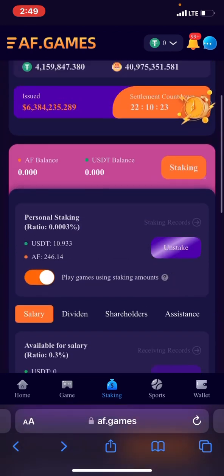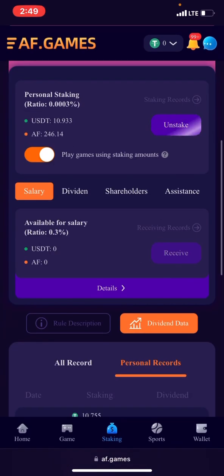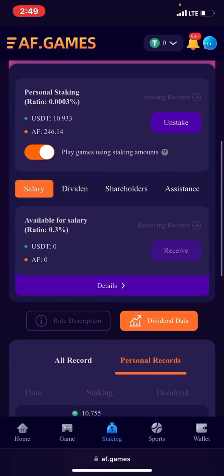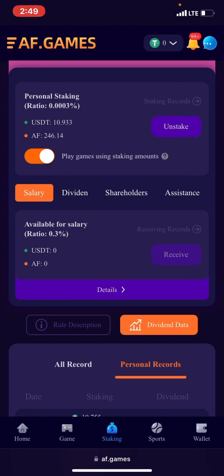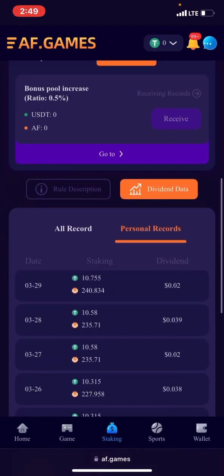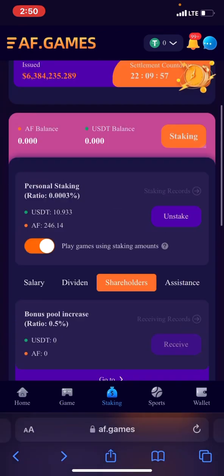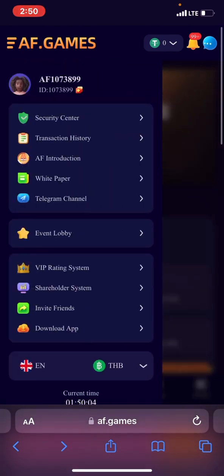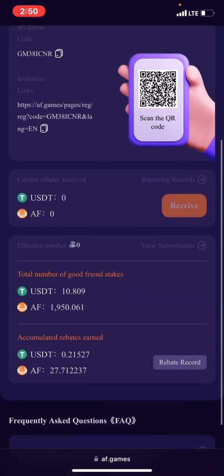Once the timer finishes counting, this salary and dividend will show a gold sign. Right, once it shows a gold sign, then I'll click on receive to receive whatever coin in USDT and half that I get, and also on dividend. But if I have people under me that I've referred, I will click on shareholder also to receive, because I've done that today already. You can see I have already done that today. And then if I want to receive for invited people, I'll just come to invite and then I'll click on receive, which I've done.